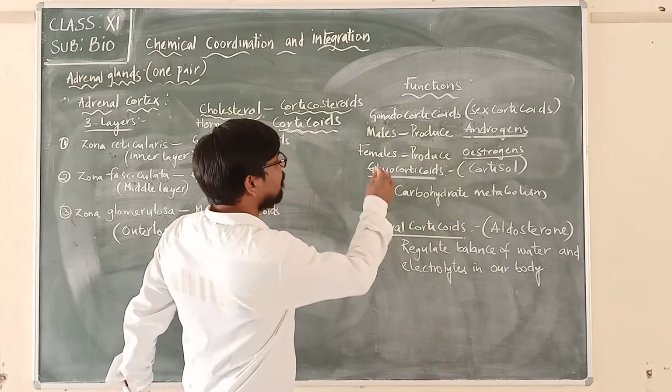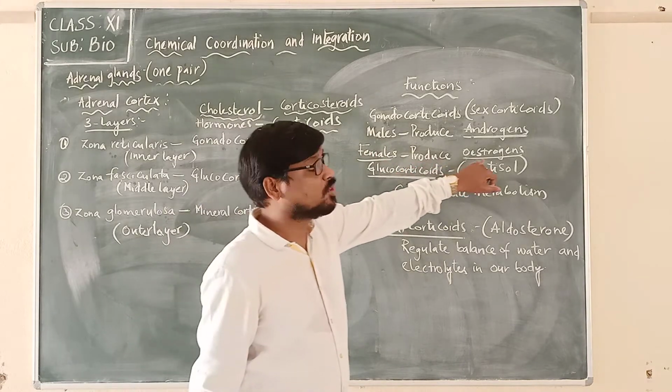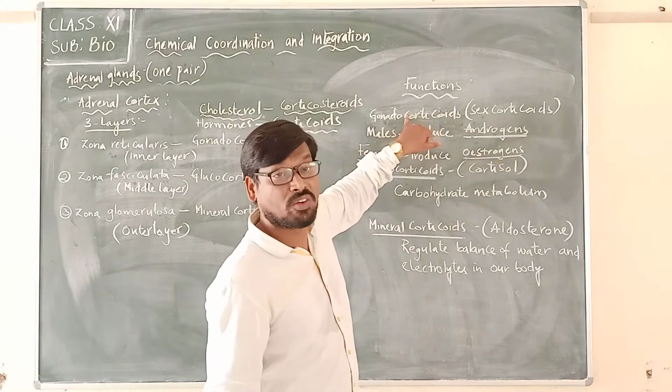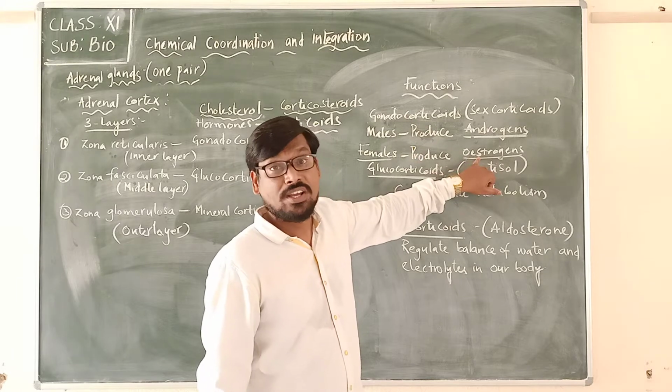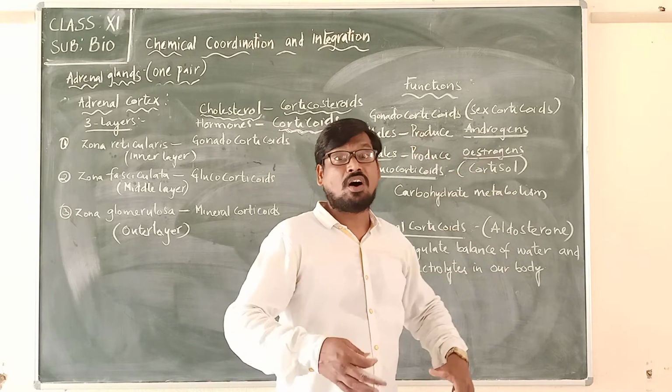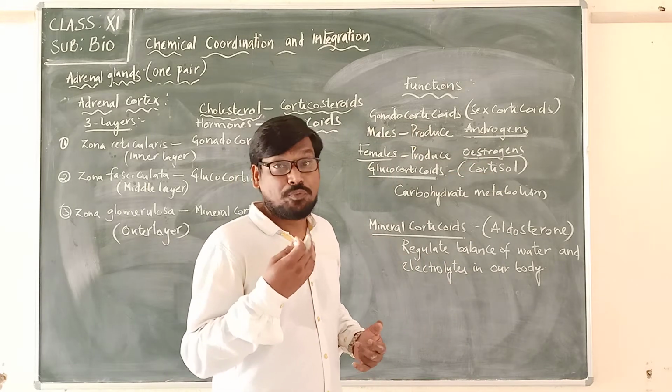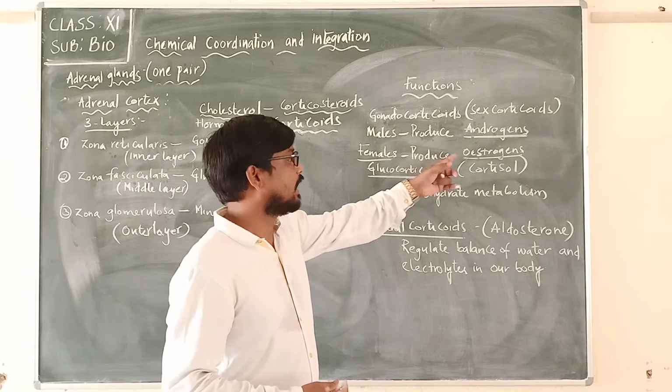In the same way, in females, gonadocorticoids stimulate the production of estrogens to express the female secondary sexual characteristics.